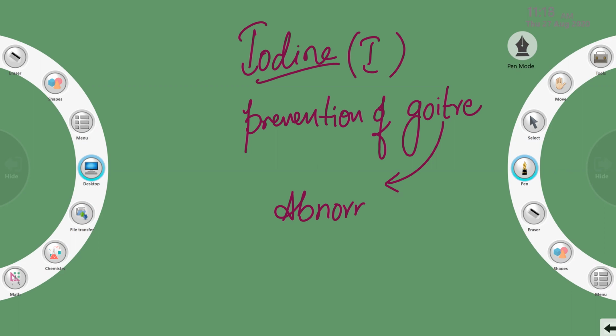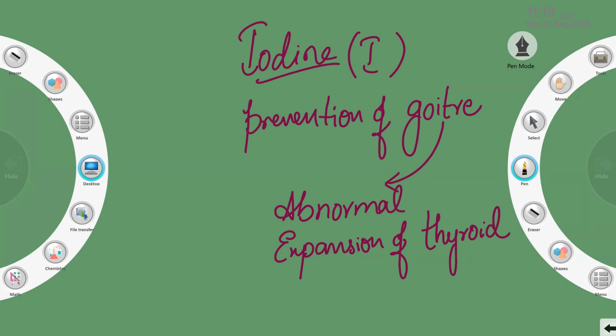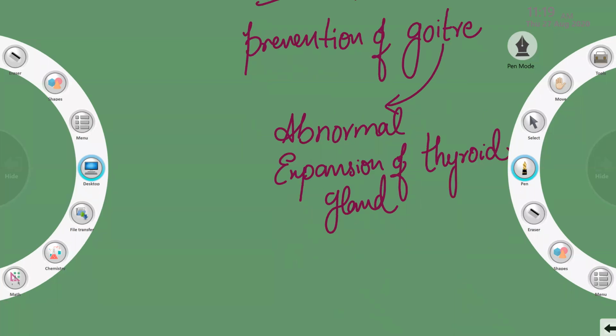Goiter means abnormal expansion of the thyroid gland. So what is goiter? Goiter means abnormal expansion of the thyroid gland.